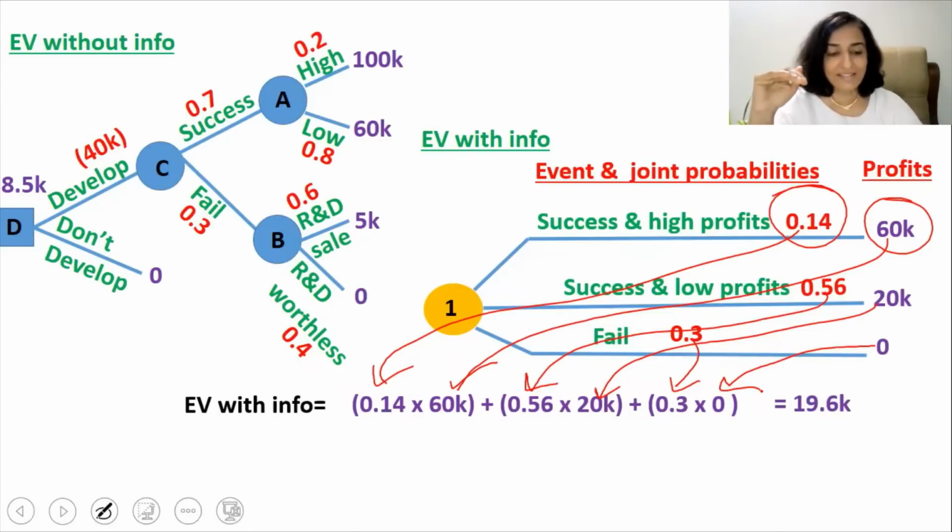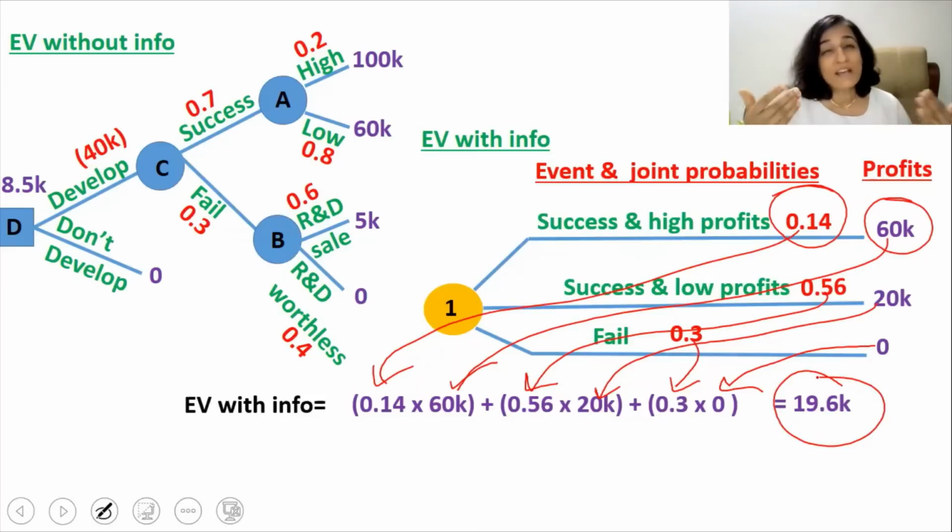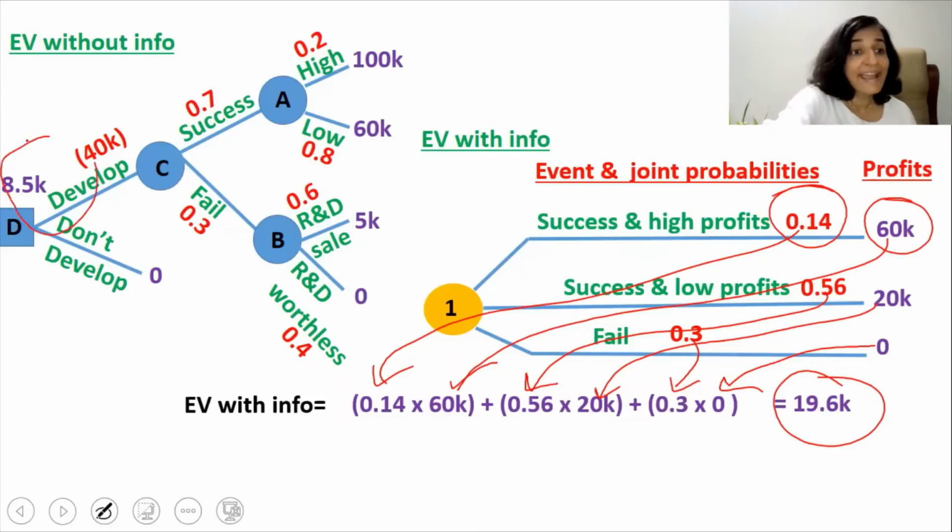$19,600, which means that if we get the information beforehand from agent 008, our average profits will be $19,600. When we did not have any information, what was our average profits? It was $8,500.